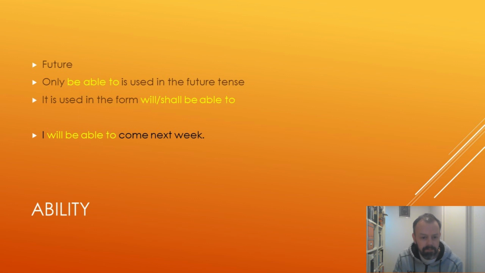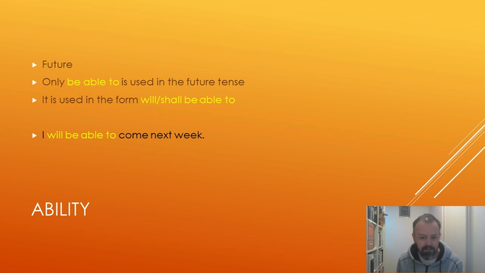In the future, only be able to can be used. We use it with will or shall. To be honest, I think shall is probably not very common these days, I would say. I think that it's definitely more used in British English. I don't think many Americans use shall, if any.